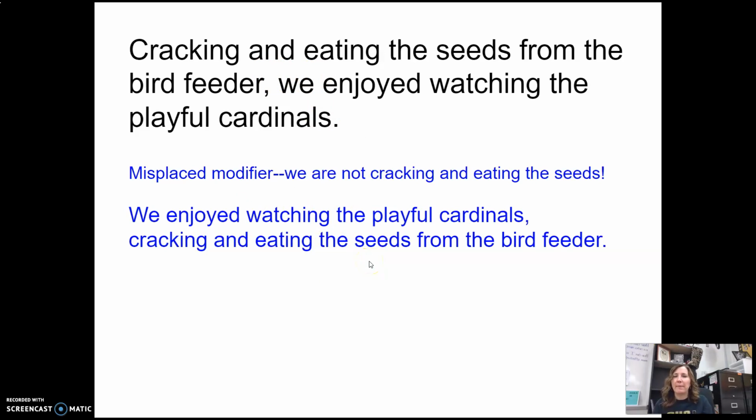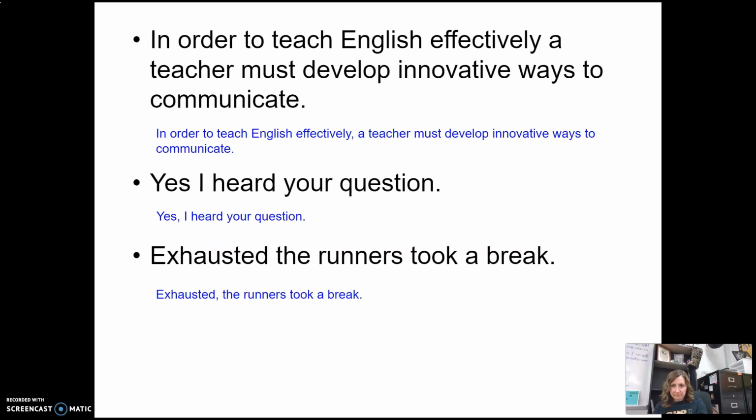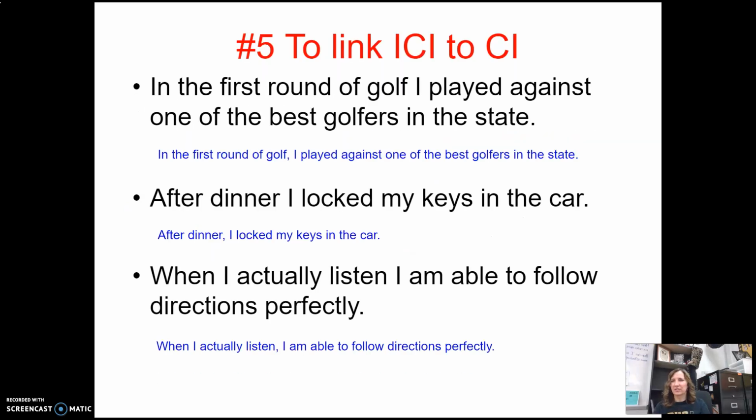Okay, so basically just those introductory words that could be like interjections, but don't have as strong a feeling. You have prepositional phrases, things that start with in, on, at, above, all of those prepositional phrases that have a noun that comes after them, like the ones that we saw back here. So after dinner, in the first round of golf, those kinds of things. Put commas after those, and then these dependent clauses that come at the beginning. We want to put a comma after those to start us out.